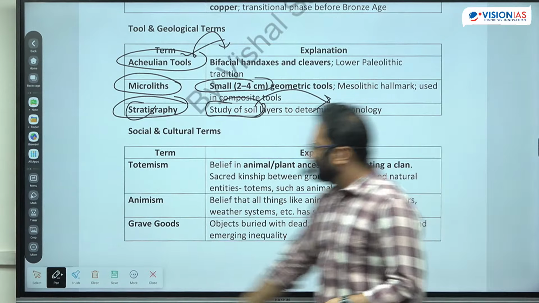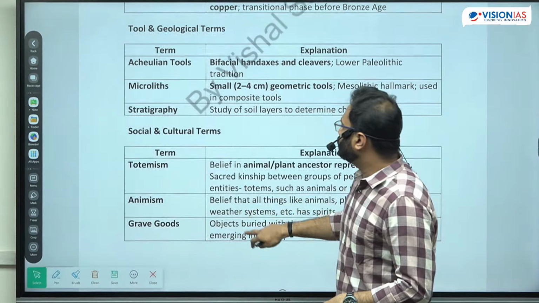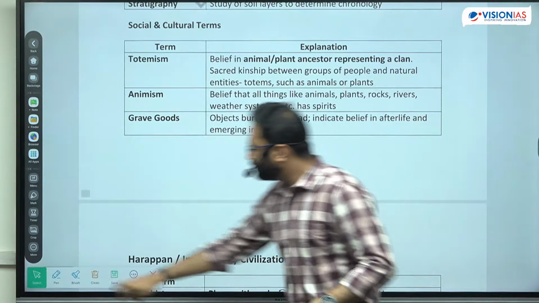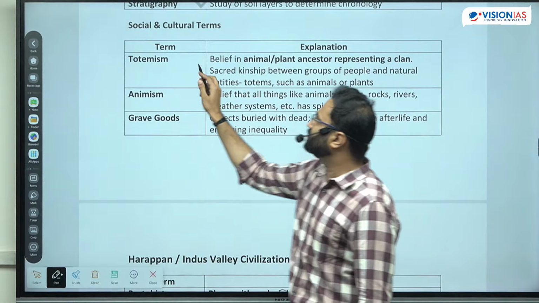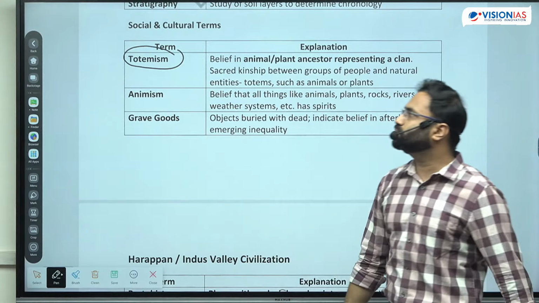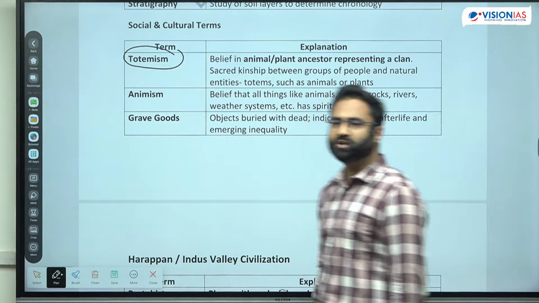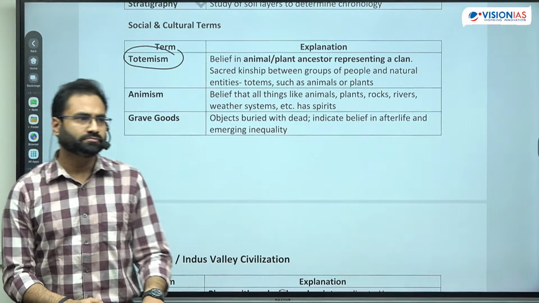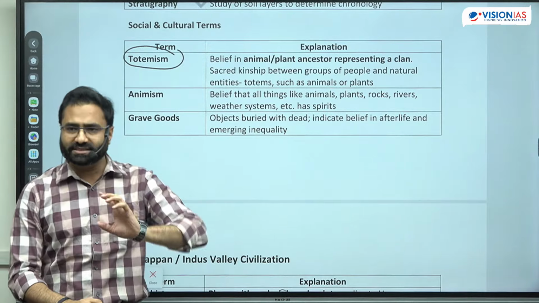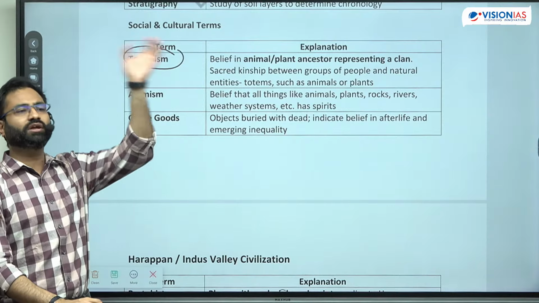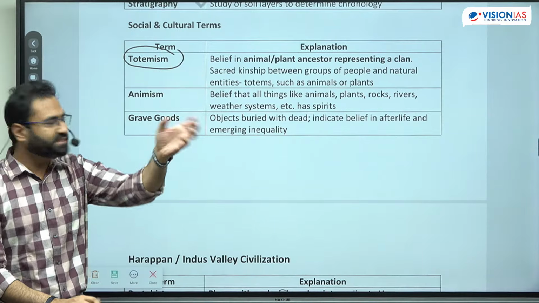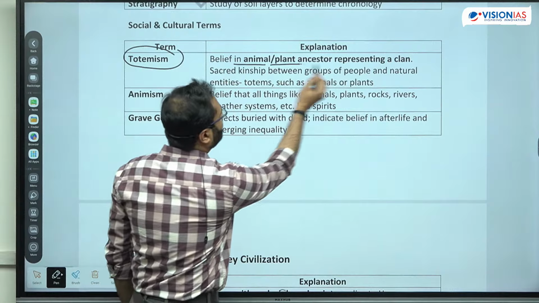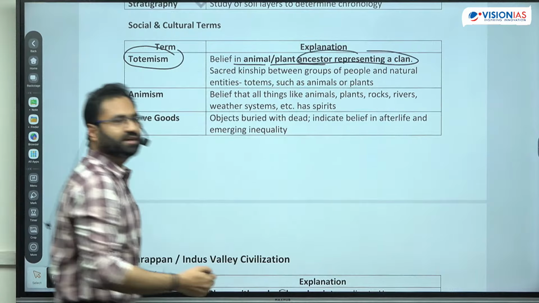ठीक है. Next, there are certain other prominent terms associated with the Paleolithic age and the other Lithic ages. First is totemism. So what exactly is totemism? Any idea? It means associating ourselves with a certain animal or certain type of trees, right? So it is believed that animal or plant ancestors represent a clan.